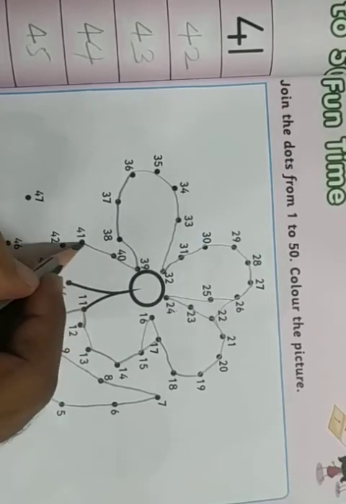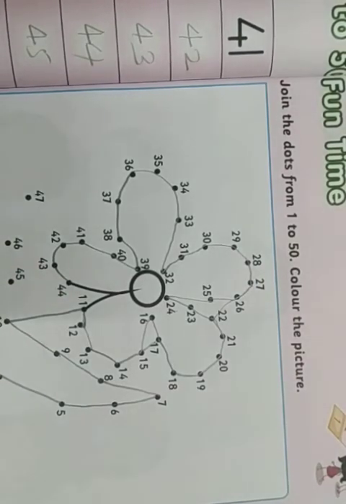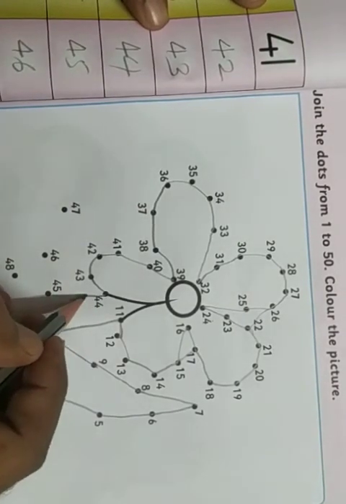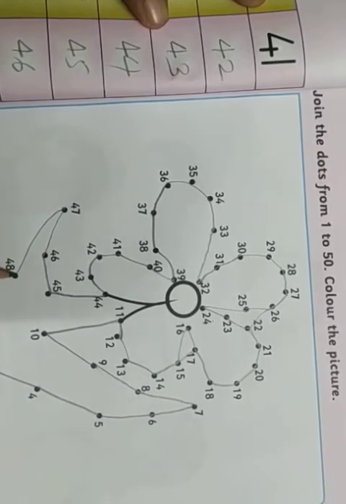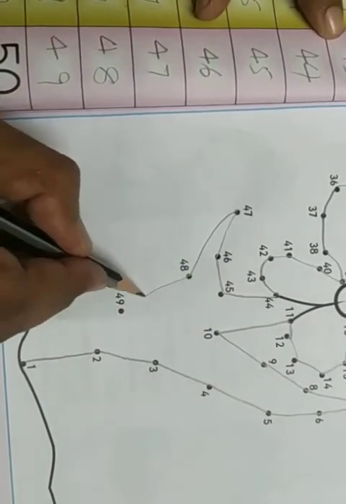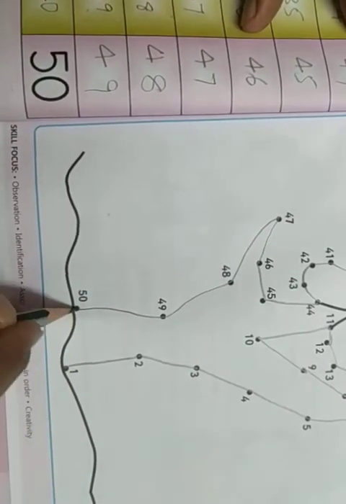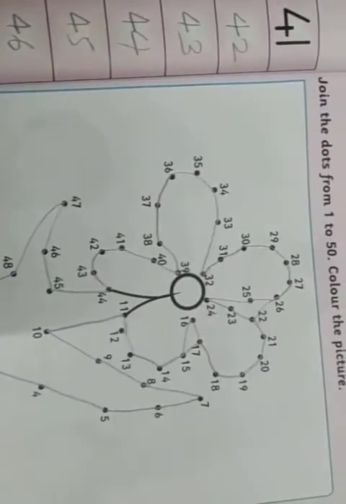Okay. Next 41, 42, 43, 44. Again from this 45, 46, 47, 48. The 49 is below. Again down is 50. Now I joined the dots and you guys color it.